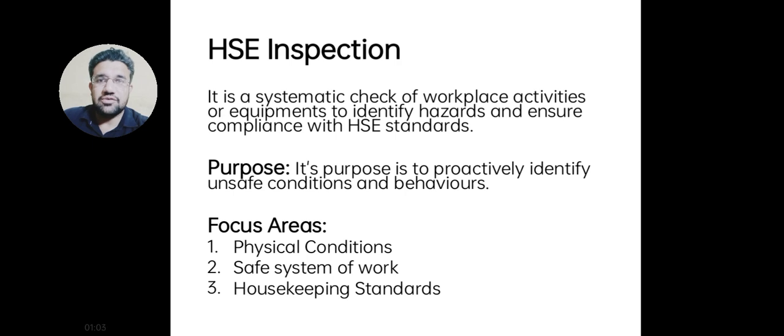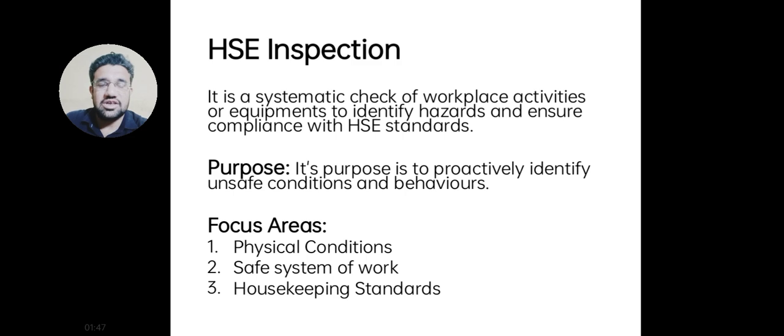For example, if employees are working at height, we have to check whether they have a permit or not, whether they have scaffolding or not, and whether they have a harness belt or not. So these are the assurance of compliance with safety standards. What is the purpose? Its purpose is to proactively identify unsafe conditions and behaviors. So, what is an unsafe condition? As I told you, combustible material near fire is an unsafe condition. And if any employee is working wrongly, meaning an error by a human, that is known as an unsafe act. Any wrong act done by any employee is an unsafe act. And an unsafe condition means the improper condition of that area, for example, combustible material near the fire.